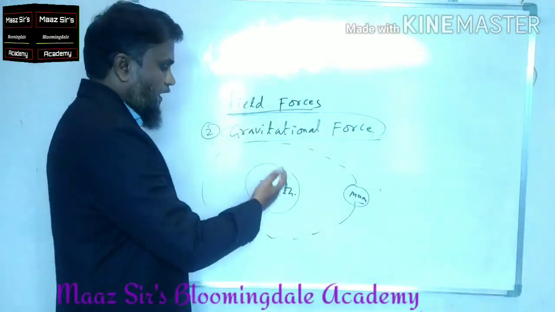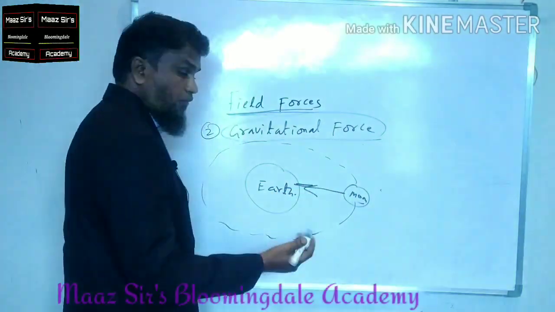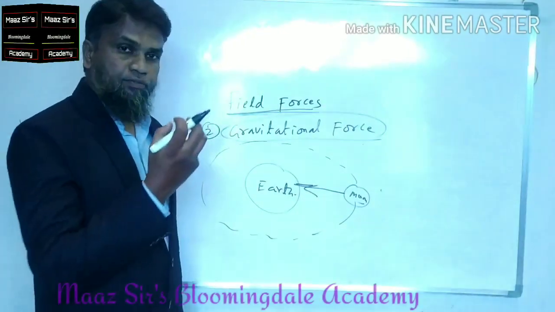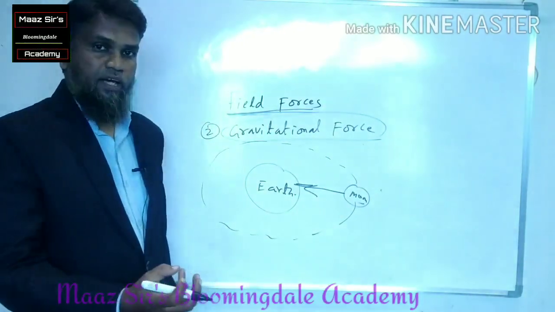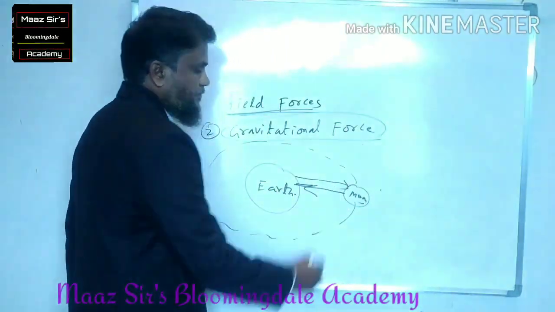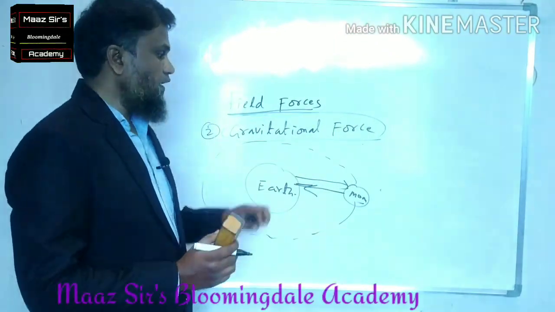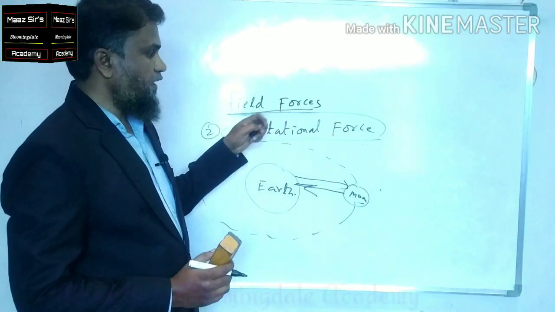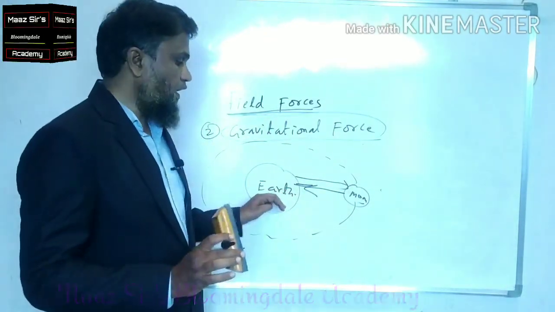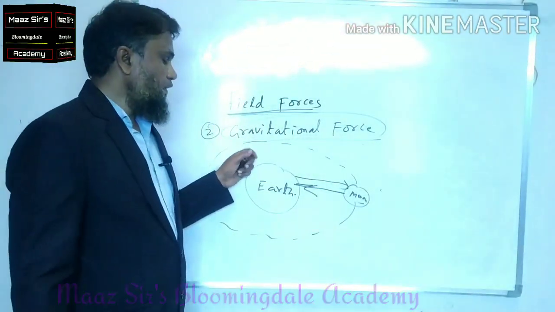Because the Earth is pulling the Moon towards it. Understood? Some sort of pulling is going on. At the same time, the Moon is also applying some sort of force. Is it clear? Some pushing and pulling is going on. So that's why gravitational force is also an example of field force. Here there is no physical contact between the Earth and the Moon. And one more thing I have to explain here.